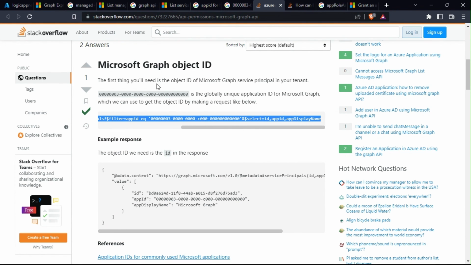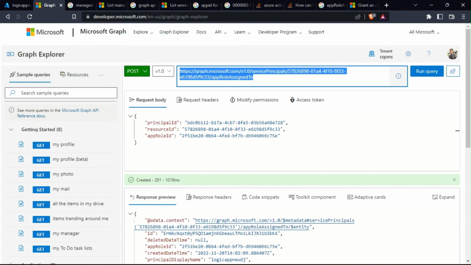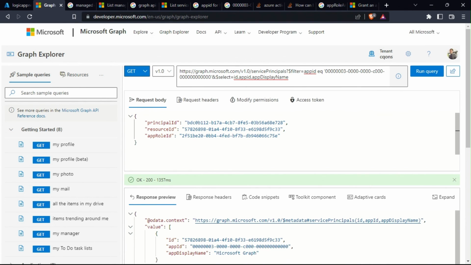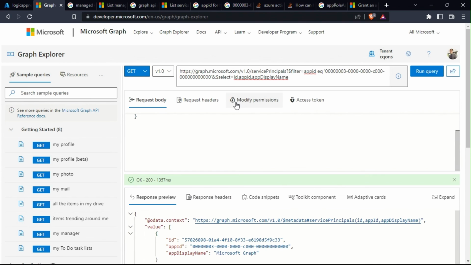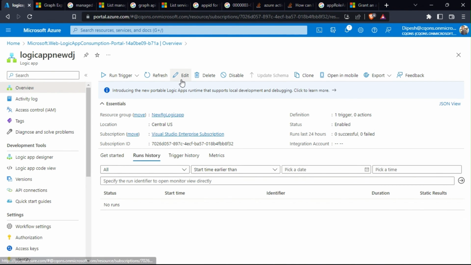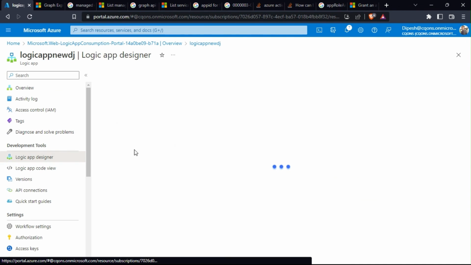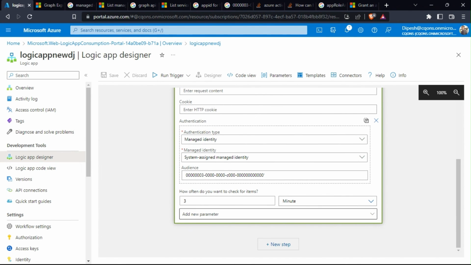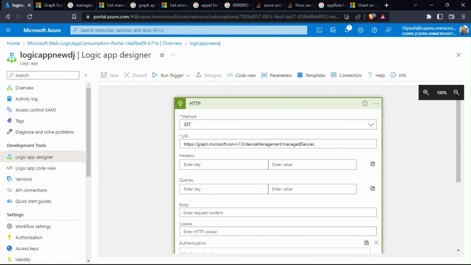Let's see if we can get this. Okay, let's copy this. Oh, there's a leading comma over there, and that might be the reason why it failed. I think now it is correct.